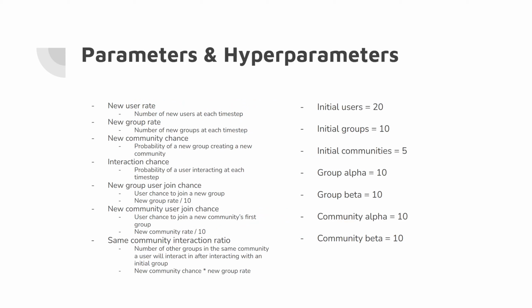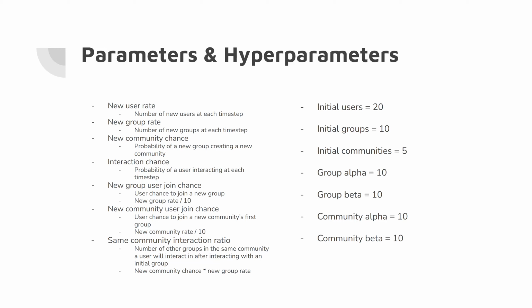Yeah, and so this is just a brief overview of parameters and hyperparameters of our model. I'm gonna go over a few of them, but they're all here just for brevity's sake. The more important parameters that we wanted to tune and look at were the user growth rate, which is the number of new users at each time step, and the new group rate, which is the number of new groups at each time step, and how these two parameters contributed to the dynamics of how the overall interactions of the system changed.